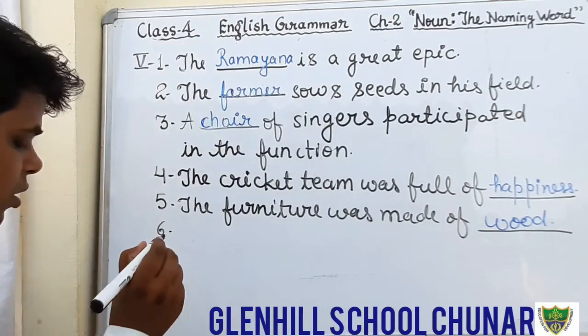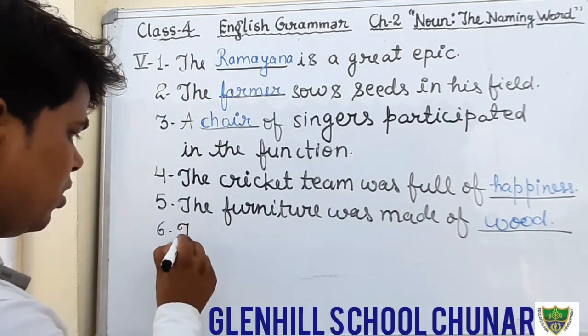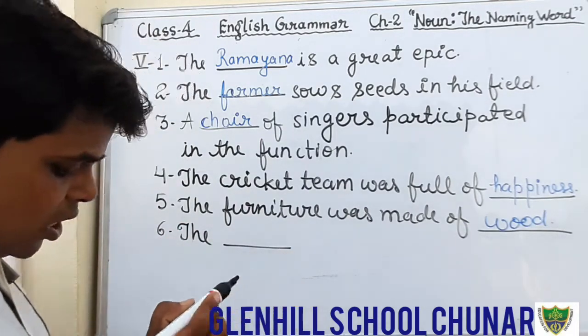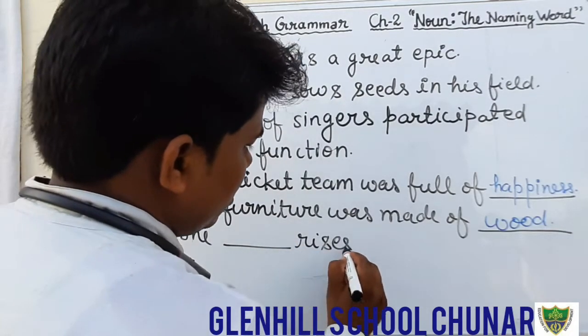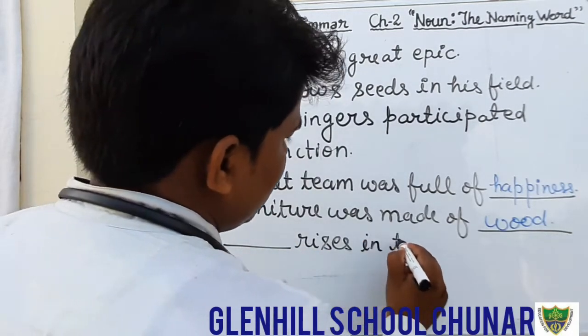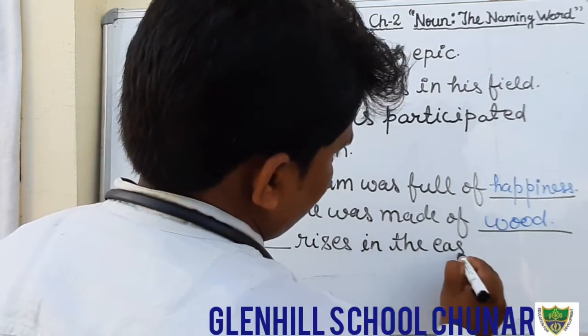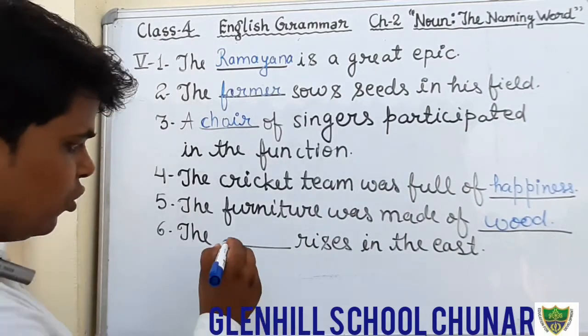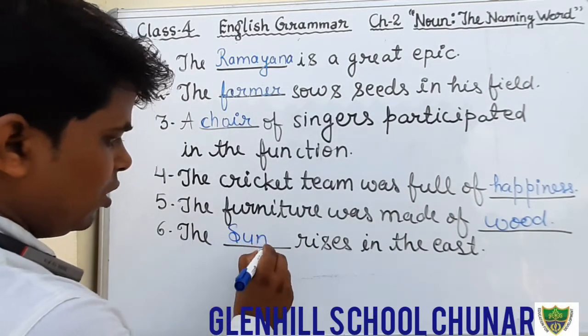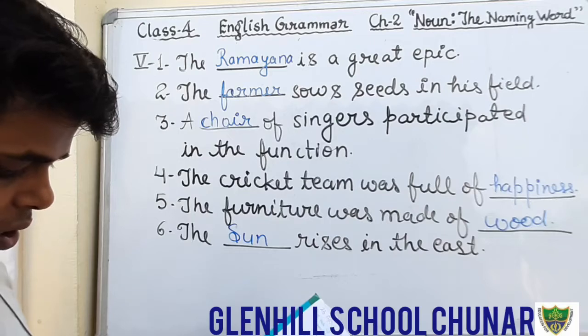And the next question, question number 6. Blank rises in the east. What rises in the east? Sun rises in the east. Okay, students. So here just fill sun. The sun rises in the east.